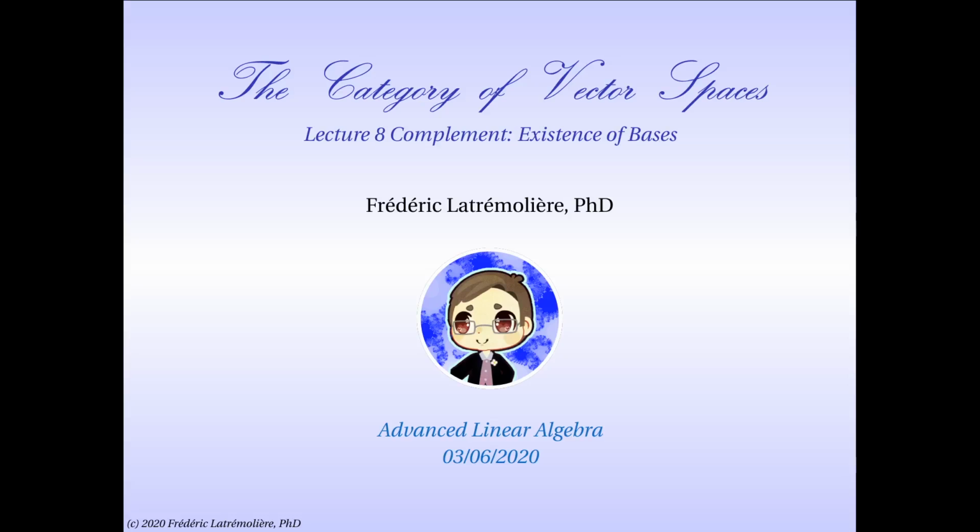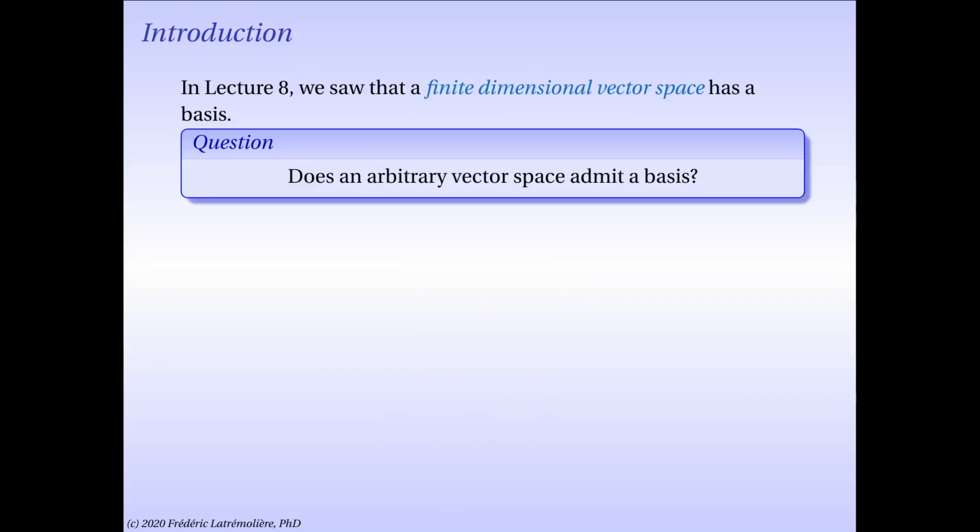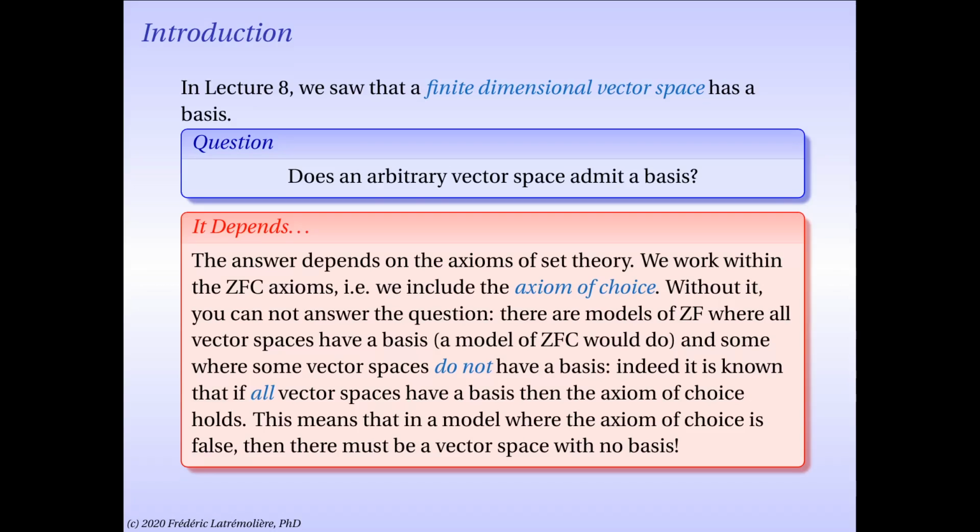Welcome to the complement of Lecture 8 on the category of vector spaces, titled Existence of Bases. In this lecture, I want to answer a very important question. Does an arbitrary vector space admit a basis? We've seen in Lecture 8 that if your vector space is finite dimensional, that is, if it is a linear span of a finite subset, then indeed it always has a basis.